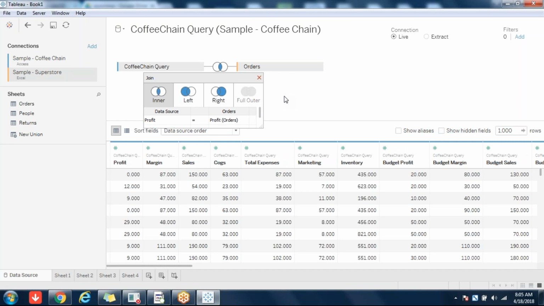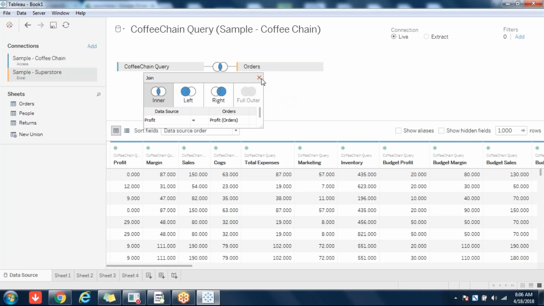But in blending, it will do a cross join. Cross join means 100 into 100, which becomes 10,000 rows. Where is 100 and where is 10,000? An exponential increase. That is how it is.